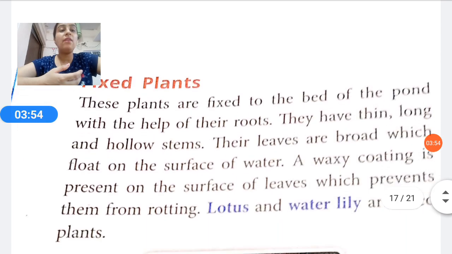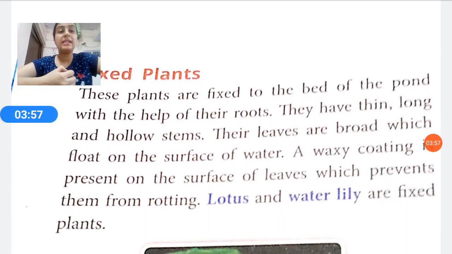Next comes the fixed plants. These plants are fixed to the bed of the pond with the help of their roots.